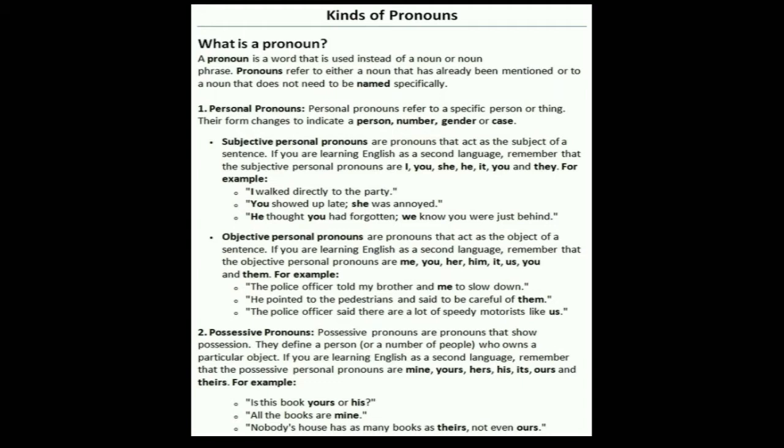Number 2, objective personal pronouns. They are pronouns that act as the object of a sentence. For example, me, you, her, him, it, us, you and them. For example, the police officer told my brother and me to slow down. Whom did the police officer tell? My brother and me. Me. If I say, give me the pen, to whom? To me. He pointed to the pedestrians and said to be careful of them. Of whom? Them. If you question who, it will be subjective. If you question whom, it will be objective.